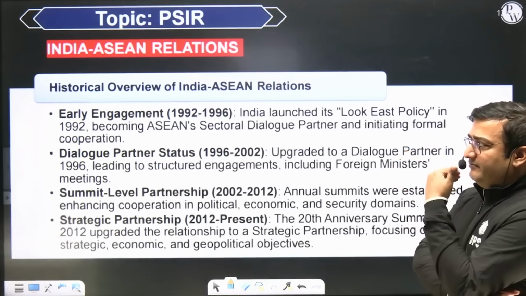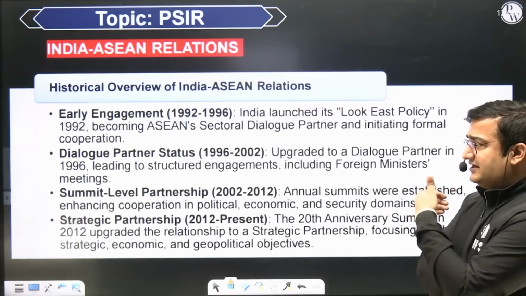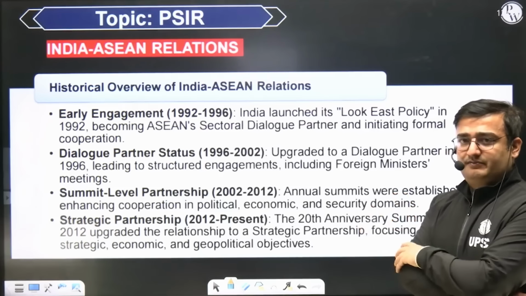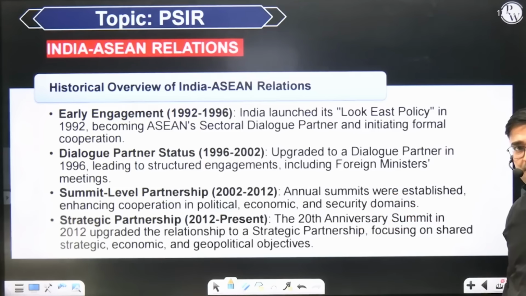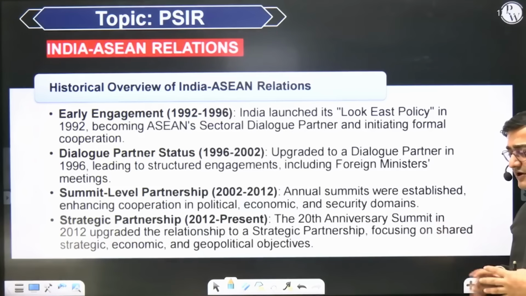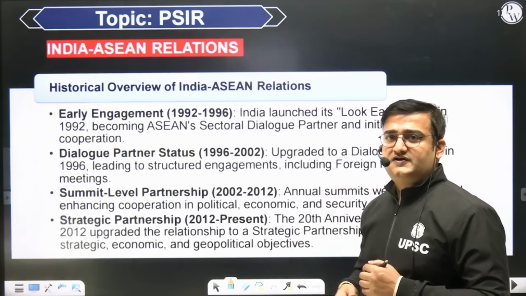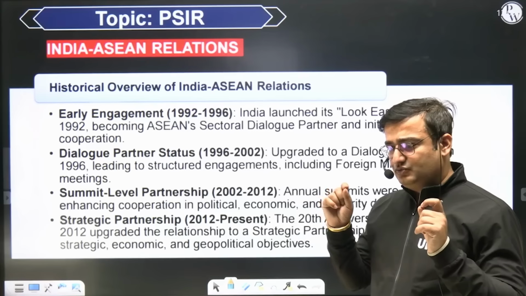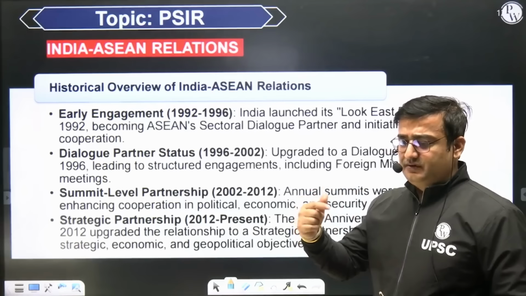Second, India's engagement began, then India became a dialogue-level partner from 1996 till 2002, then a summit-level partner, and right now we are in a strategic partnership. So we are trying to improve our ties with each other in all areas. In every area we are trying to strengthen our ties, and we have entered into a strategic partnership. And this relationship went a step further when the idea of the Act East policy was given by Prime Minister Narendra Modi in 2014, that further envisages improving not only ties with the southeastern part of Asia, but also regional connectivity.